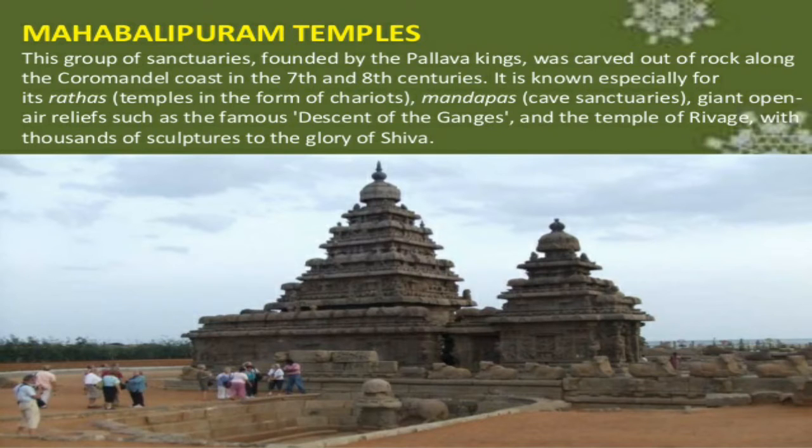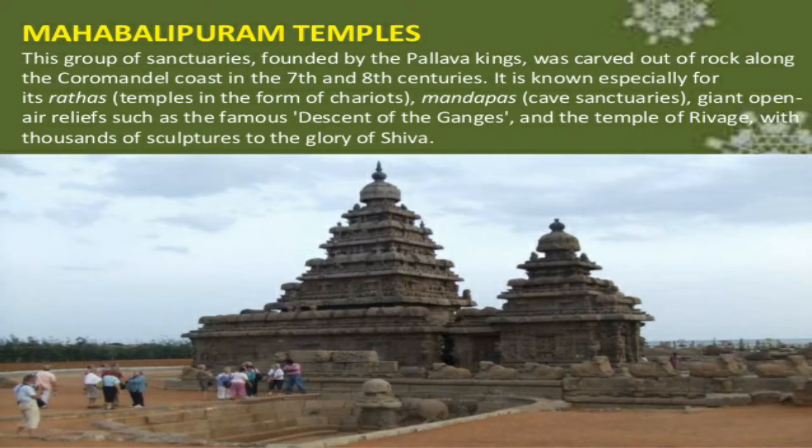So this beautiful temple is also known as Indian architecture, and it has thousands of sculptures to the glory of Shiva.